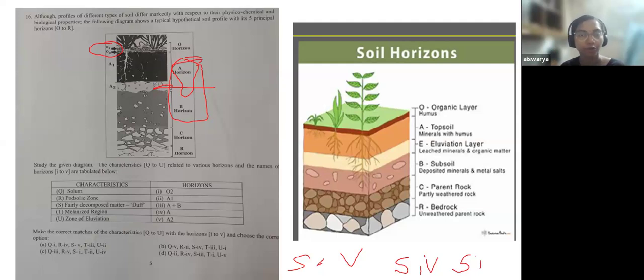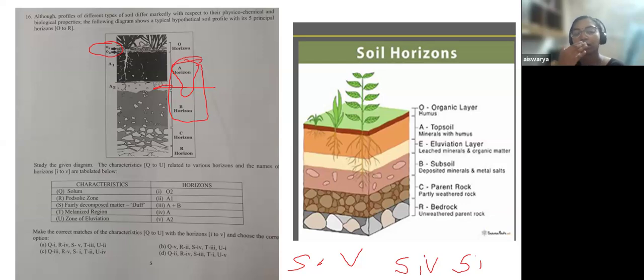I'm just saying this for your understanding. So they will always be seen on the surface. So what option do you think is the most appropriate for the zone of fairly decomposed matter? You can directly come to the O horizon, right? Even if you do not know anything about the soil profile, you could have directly come to the O horizon.